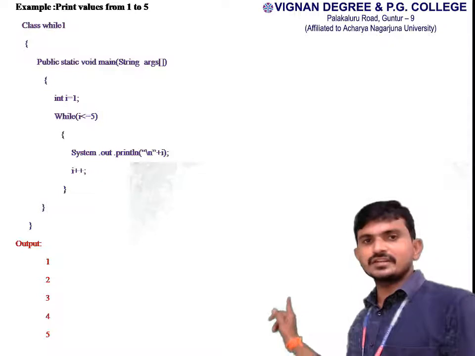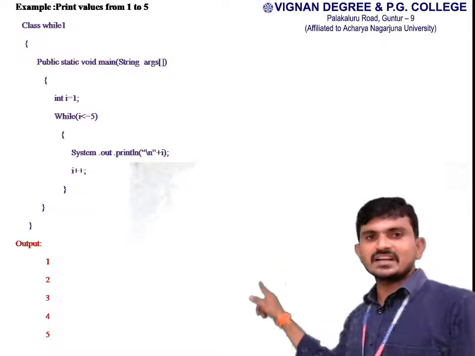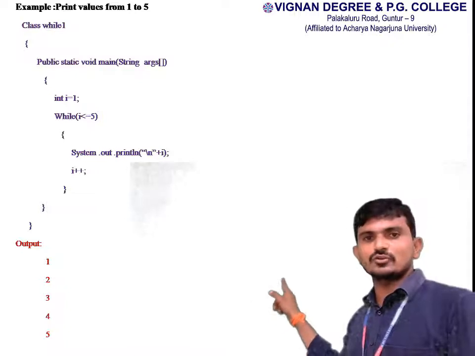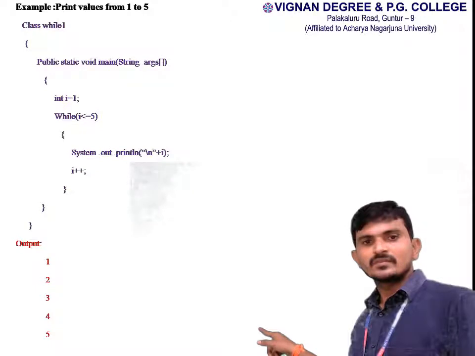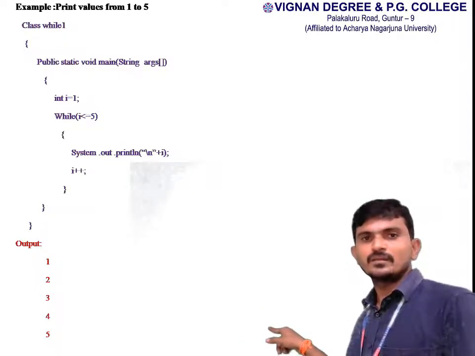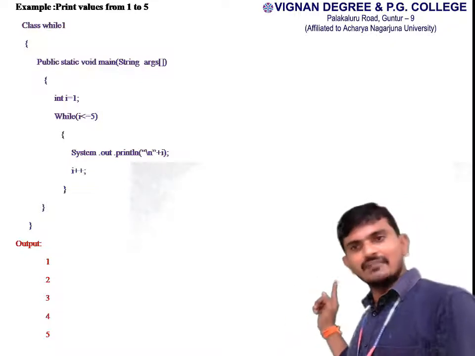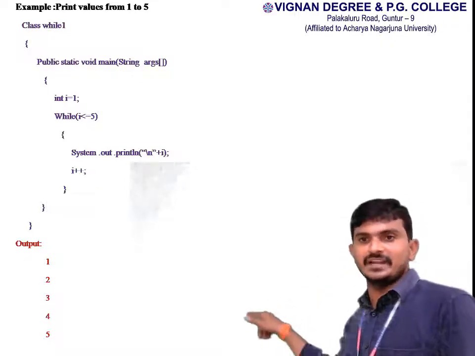Okay, we have to check the value. i equal to 1. Test the condition. 1 less than or equal to 5. Condition will be satisfied. Enter into the loop. Print the i value. Next, i plus plus. The i value should be incremented.